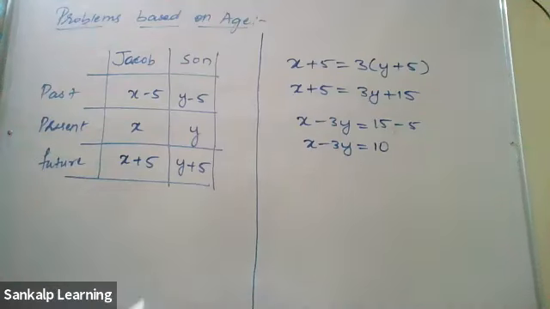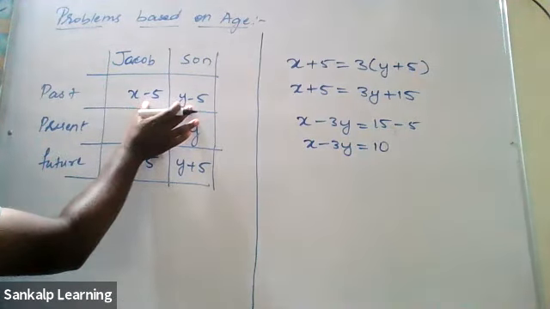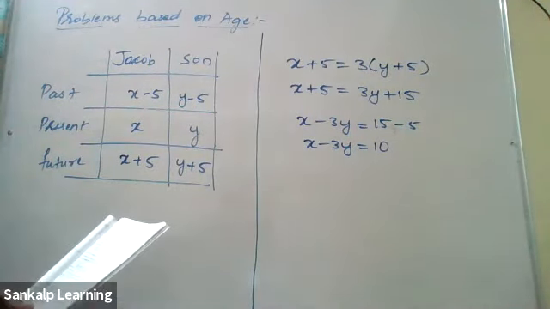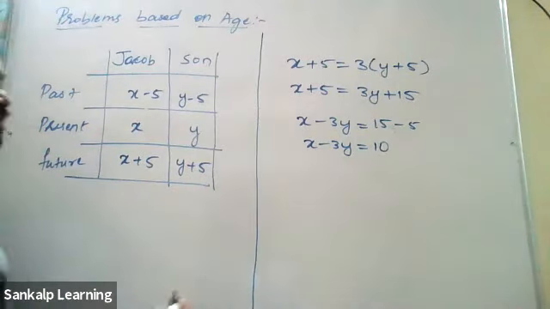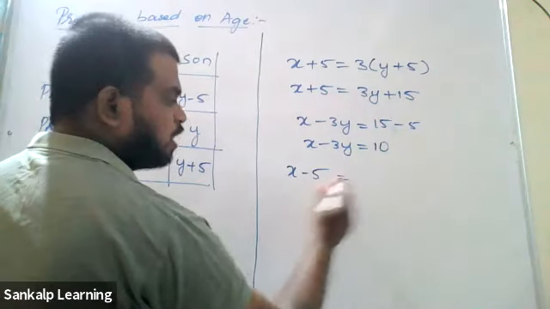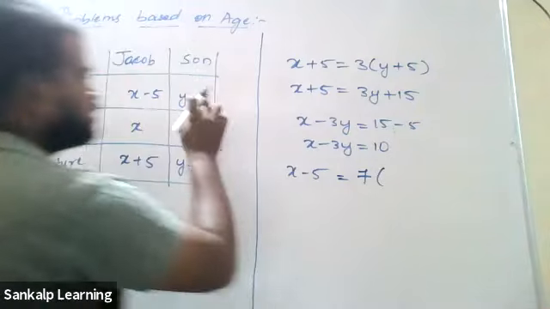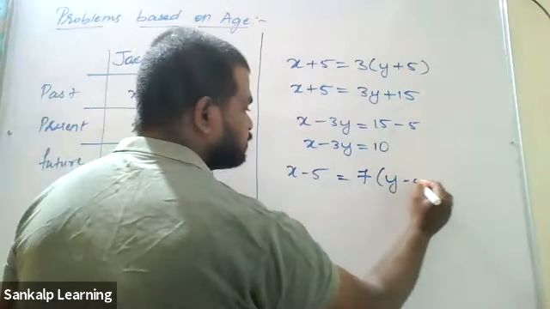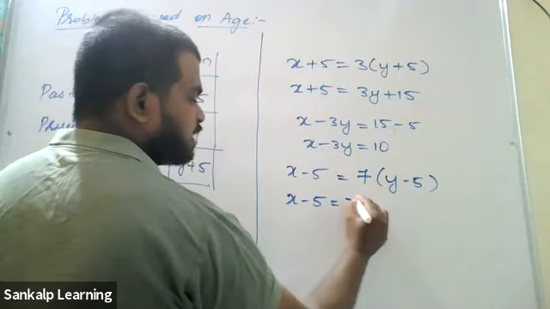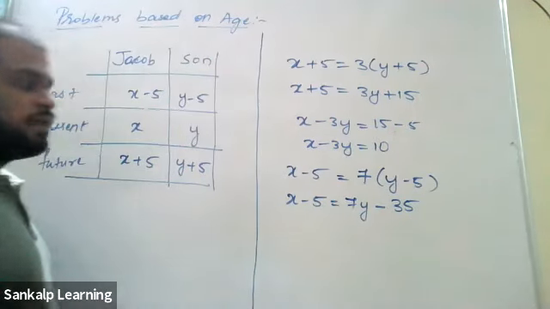Next, 5 years ago. 5 years ago means we are talking about the past, so we must use only these two ages. 5 years ago, the age of Jacob was 7 times that of his son. So x minus 5 is the age of Jacob. That was 7 times, 7 into the age of the son. The age of the son is y minus 5. So x minus 5 equals 7 into y is 7y, minus 7 3s are 7 5s are 35.